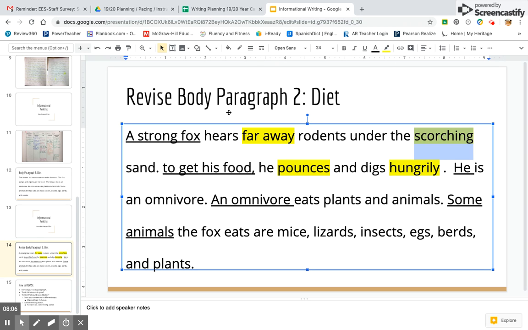So I've made 4 changes. Actually, I've made 8 changes because I changed some of my sentences too. Listen to how it sounds now. A strong fox hears faraway rodents under the scorching sand. To get his food, he pounces and digs hungrily. He is an omnivore. An omnivore eats plants and animals. Some animals the fox eats are mice, lizards, insects, eggs, birds, and plants.